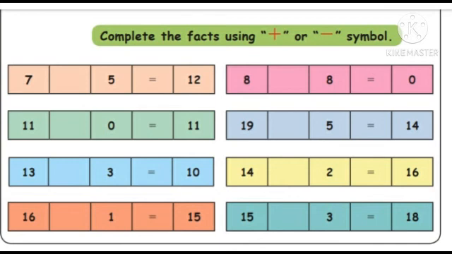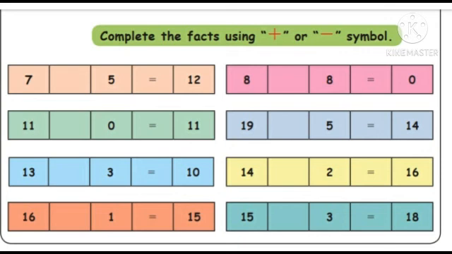Okay, the next one, 13 dash 3 is equal to 10. Answer 10 is there. The question number is 13. What do you have to do? Minus 3, the answer will come 10. So 13 minus 3 is equal to 10. That is the correct answer. The symbol is minus.